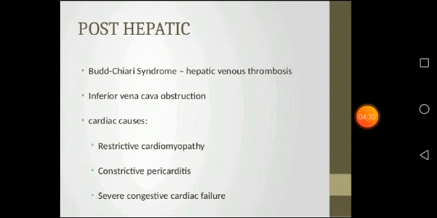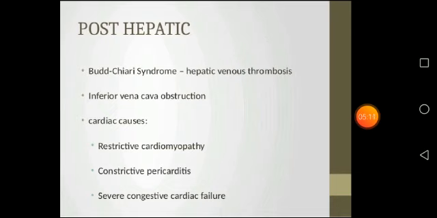Then the next one is inferior vena cava obstruction. The main function of the inferior vena cava is collecting the deoxygenated blood from the lower part of the body. Inferior vena cava obstruction is one of the post-hepatic causes of portal hypertension. Next are the cardiac causes: restrictive cardiomyopathy, constrictive pericarditis, severe congestive cardiac failure. These are the cardiac causes.